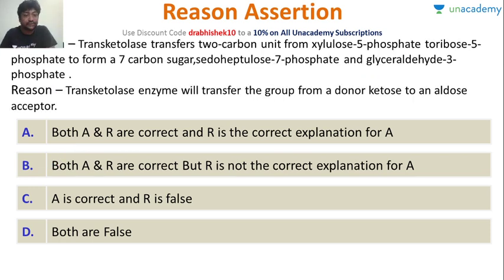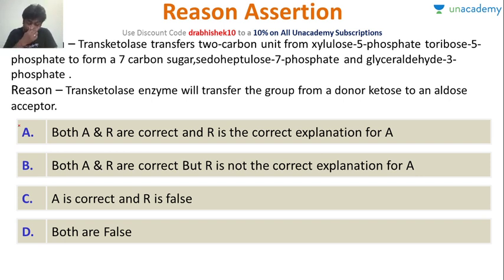Let's look at this question. Transketolase transfers 2 carbon unit from xylulose 5-phosphate to ribose 5-phosphate to form a 7 carbon pseudoheptulose and glyceraldehyde phosphate. Transketolase enzyme will transfer a group from a donor ketose to an aldose acceptor.